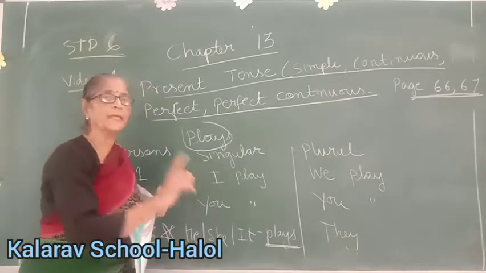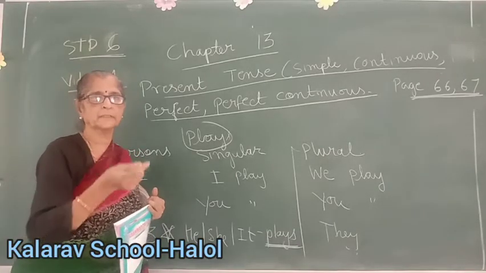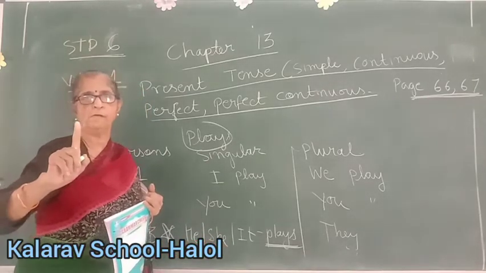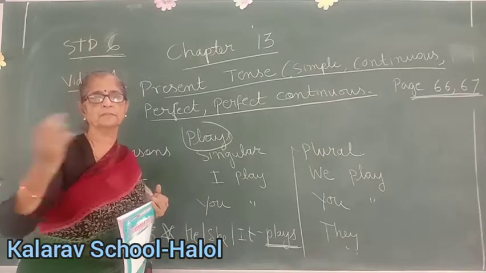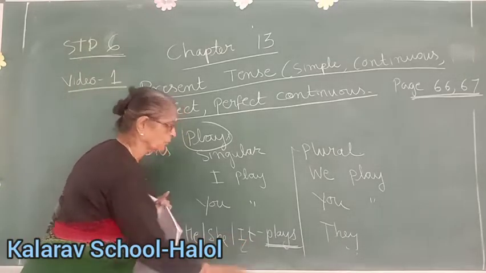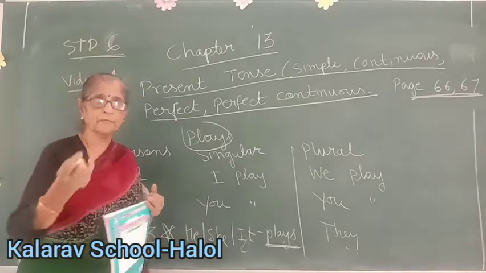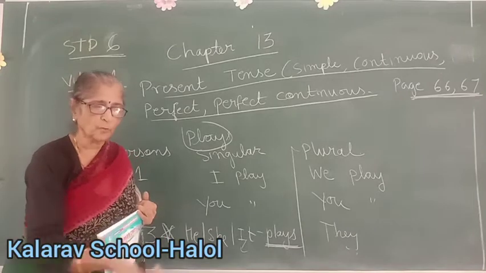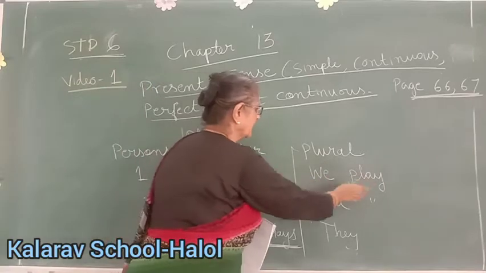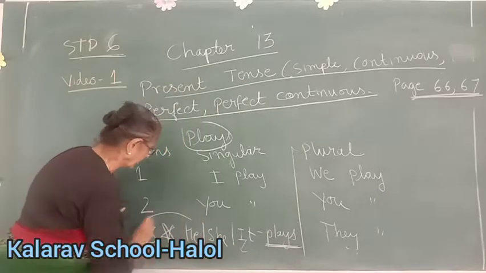Now he can be for any male. He. Uncle, brother, sir, anybody can be he. She, female. Aunt, sister, mother. And it you will use for non-living things, singular. And for animals we can use it, and for small babies also we can use. With we it will be the same, you the same, they also the same. Only you have to remember this.